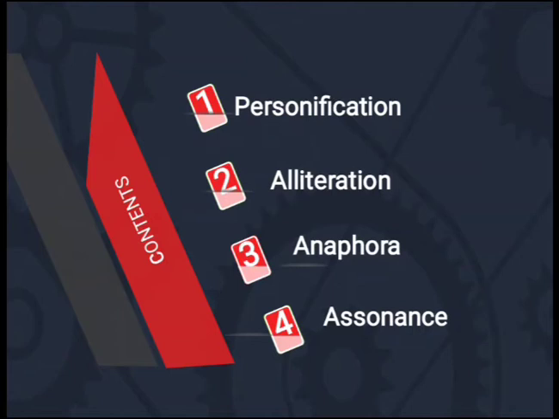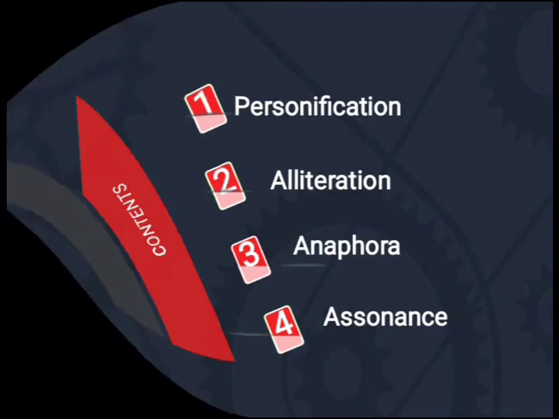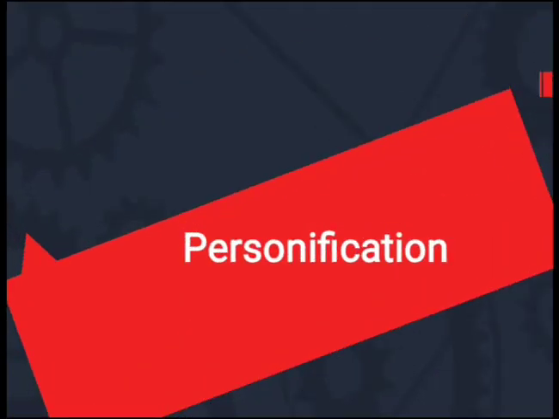So, my dear all students, today onwards, we'll talk about the remaining figures of speech, part 2. So, here we have the remaining figures of speech: personification, alliteration, anaphora, and assonance. So, we will see definition by definition with examples. So, let's start with personification.